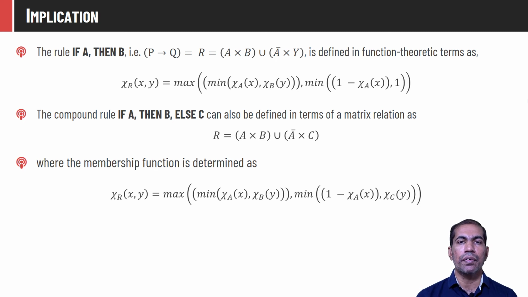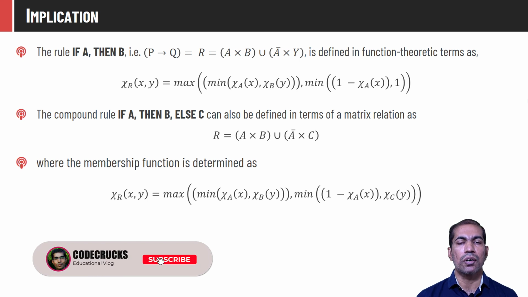The membership value of every element (x, y) in the relation matrix R is computed as chi R of (x, y) is equal to, as it is a union of these two quantities, union will be replaced by max. This Cartesian product is replaced by min, and we have to take the min of chi A of x, chi B of y, and the second quantity is again a Cartesian product, A bar by C, which is given as 1 minus chi A of x, chi C of y.